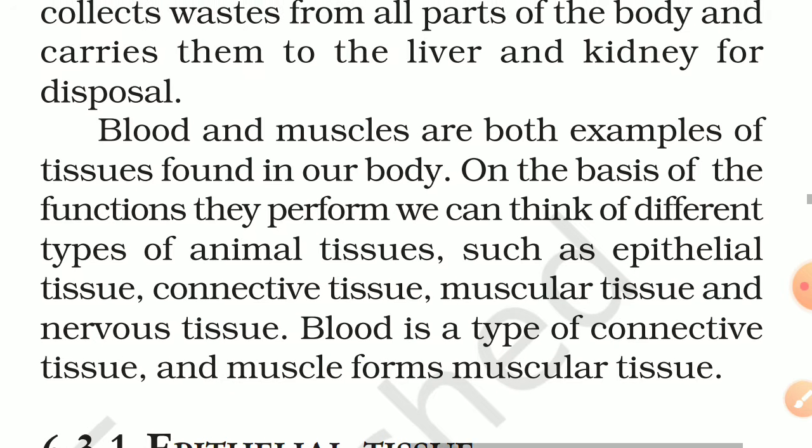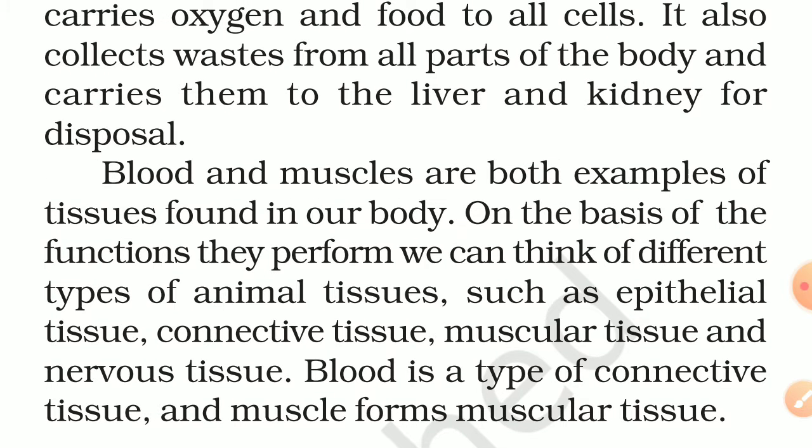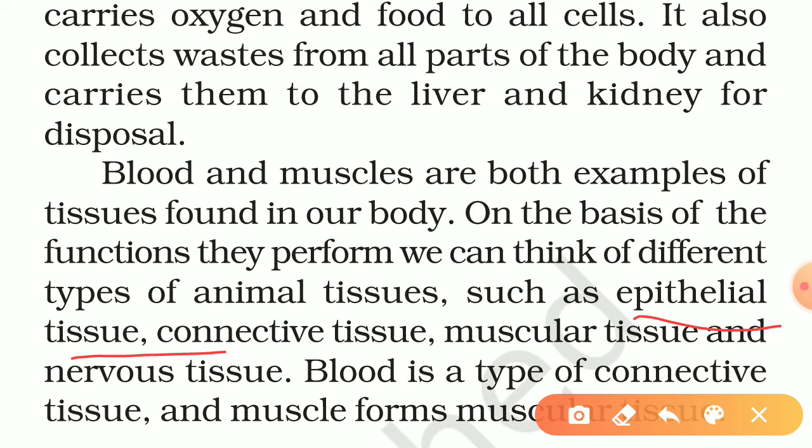Blood and muscles are both examples of tissues found in our body. On the basis of the functions they perform, we can think of different types of animal tissues such as epithelial tissue, connective tissue, muscular tissue, and nervous tissue. These four are the types of animal tissue: epithelial tissue, connective tissue, muscular tissue, and nervous tissue.